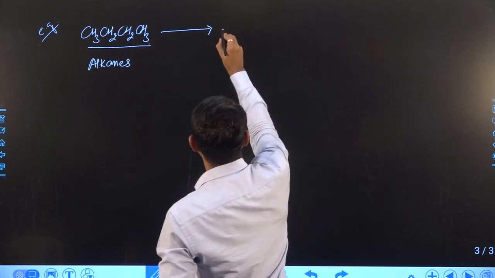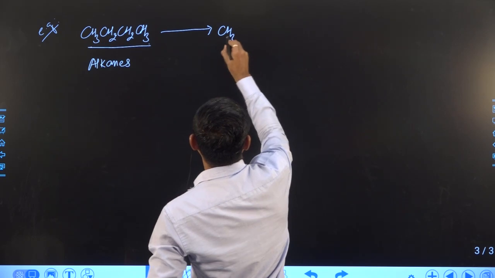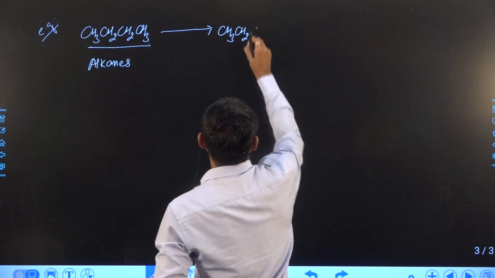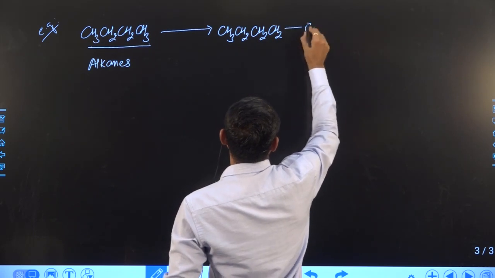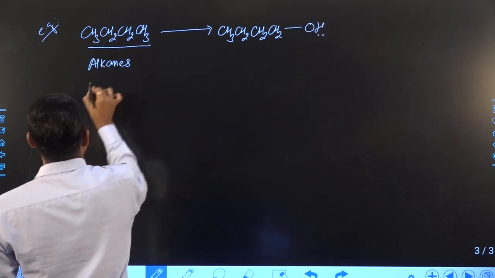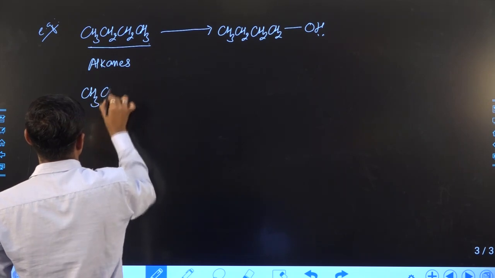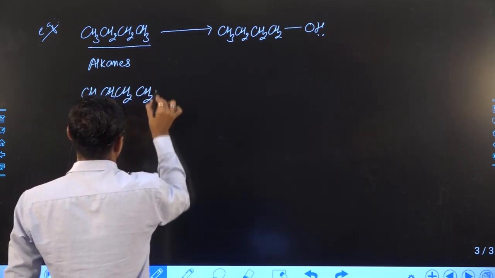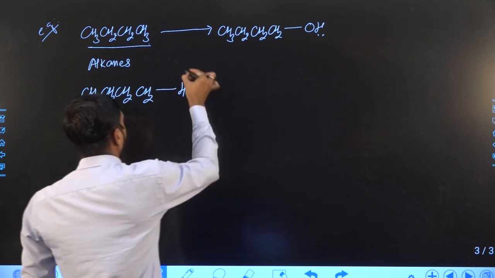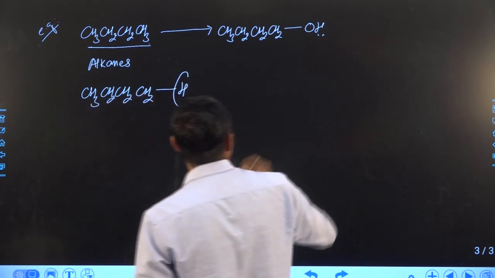You can see here CH3CH2CH2CH2OH. That means here the terminal hydrogen from the terminal carbon, here this hydrogen is replaced by an OH group.